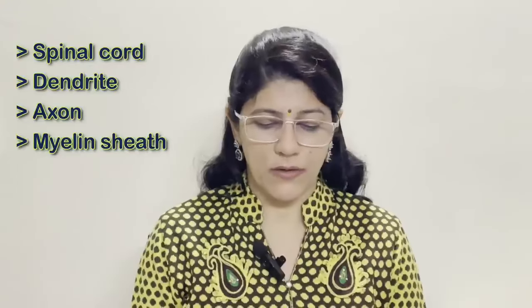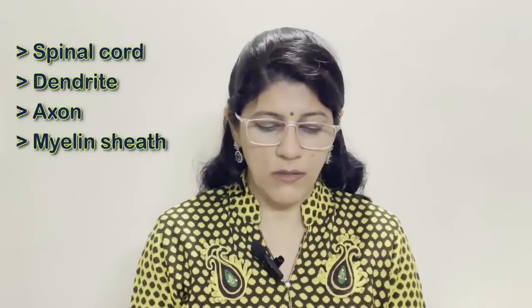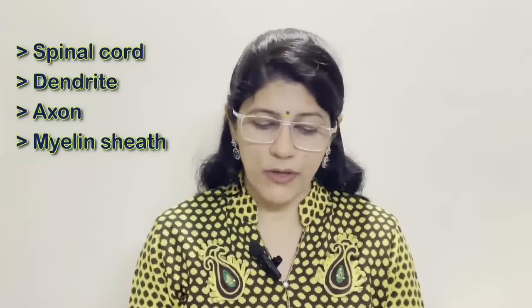Spinal cord, dendrites, axon, myelin sheath. The spinal cord is the odd one term and others are parts of neuron. Hypermetropia, myopia, astigmatism and thalassemia. So odd one term is thalassemia because it is related with blood. It is a blood abnormal disease. So others are defects of human eye.